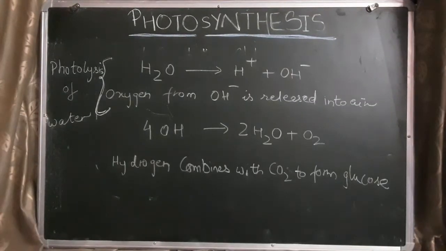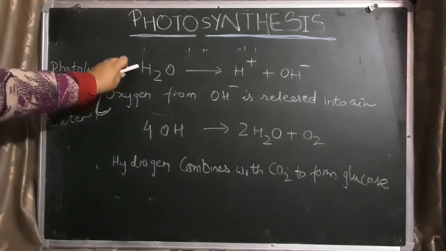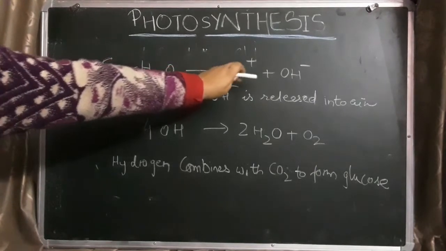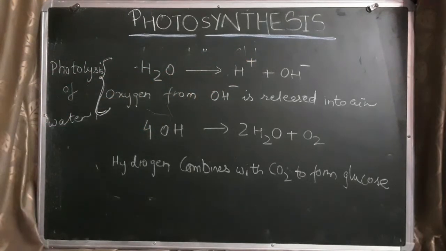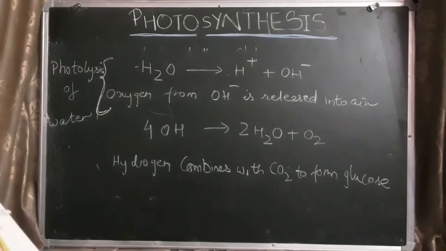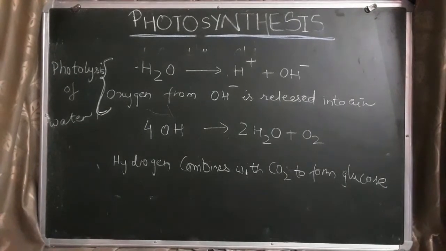Chlorophyll traps light or solar energy and becomes energized. This energy is used in the splitting of water molecules into H plus and OH minus radicals.